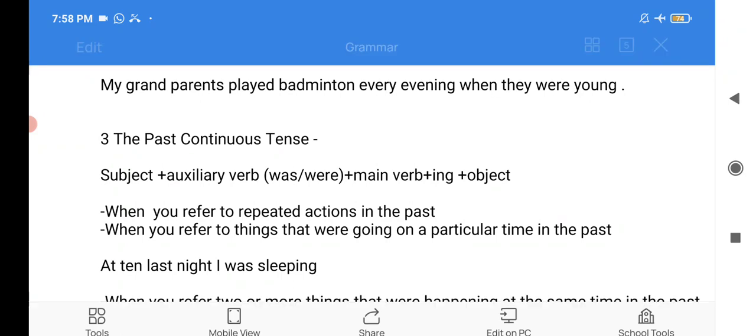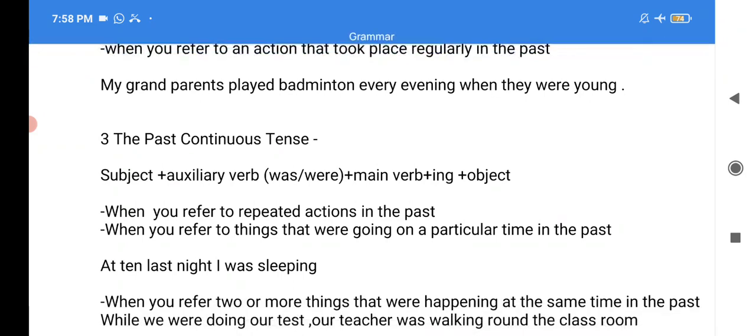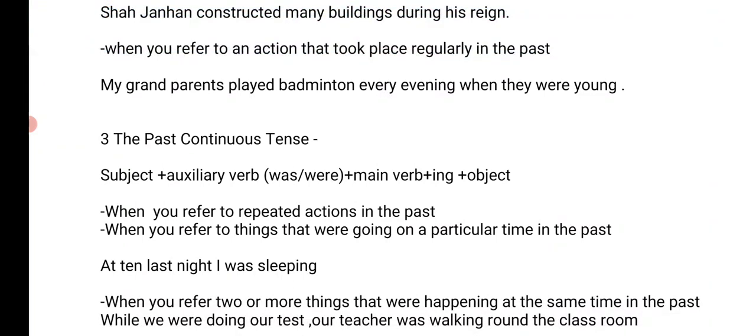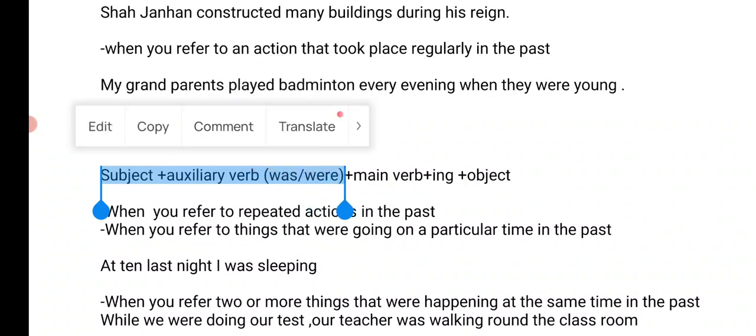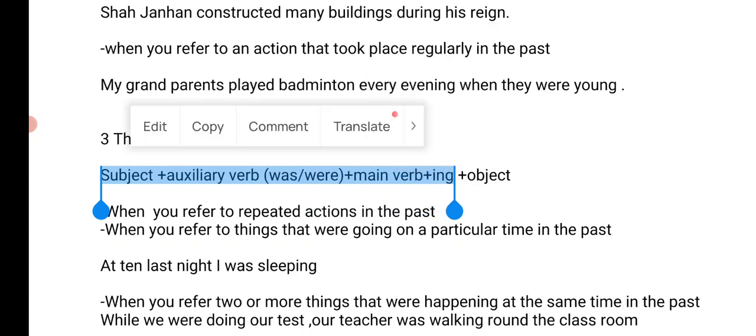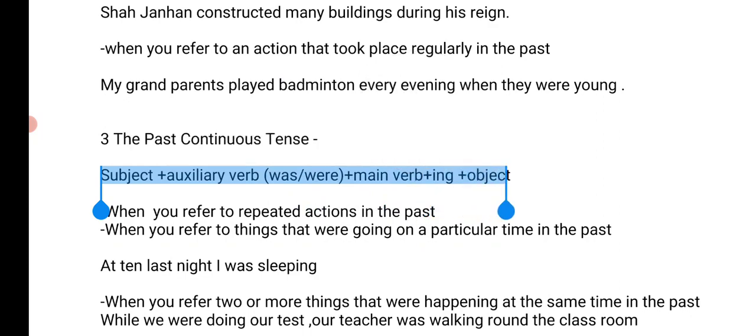Understand? She was making dinner. My father was watching television when I arrived. So these are the examples of past continuous tense. What is the construction? Subject plus auxiliary verb. If subject is singular, we will use was. If subject is plural, we will use were, and we will use the ing form of the verb and then object.